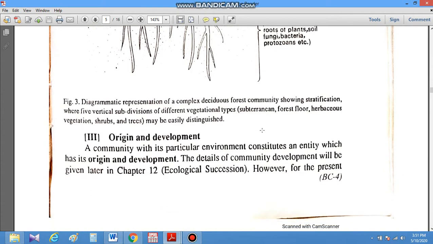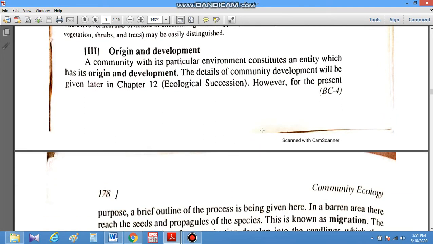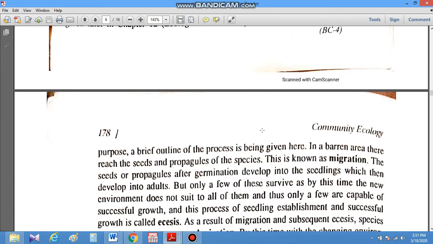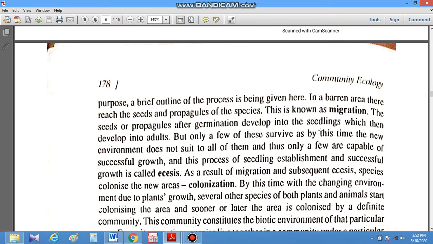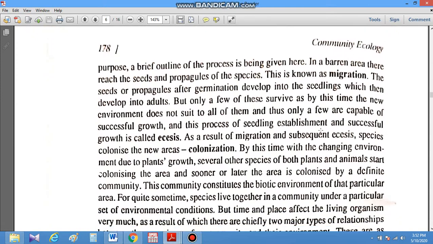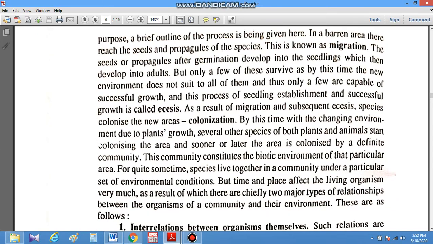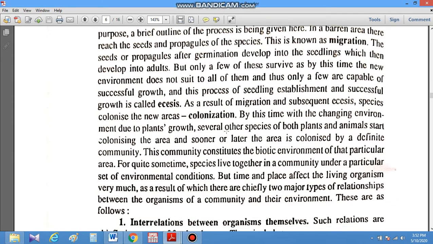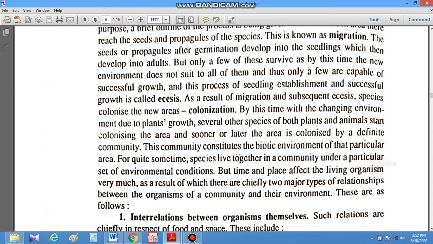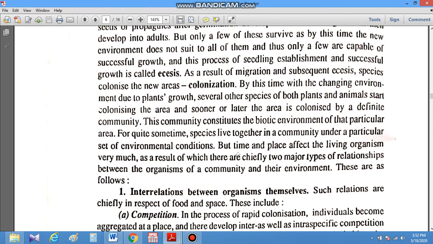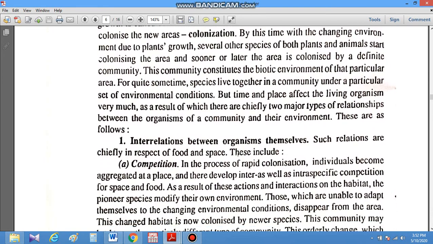When we talk about origin and development, how a community develops, first there is a barren area where the community will develop. Through migration, seeds or propagules come there, they germinate, and after they establish and become successful for growth, this process is called ecesis. After ecesis they reproduce and colonize that area, and finally establish themselves there, and this orderly process with time is called succession.